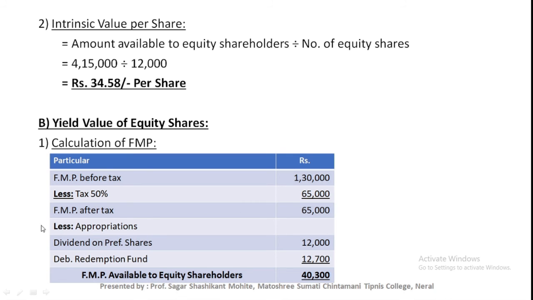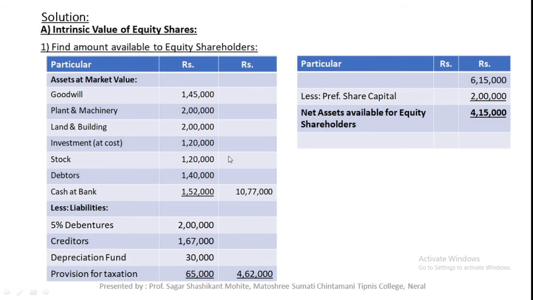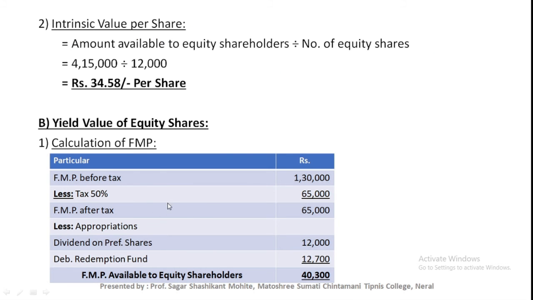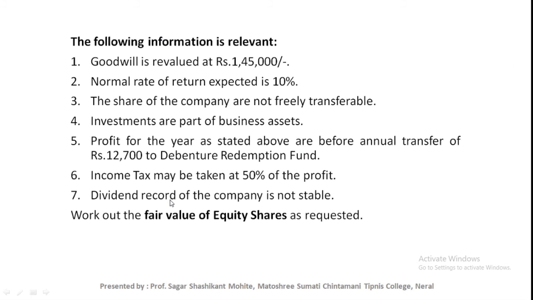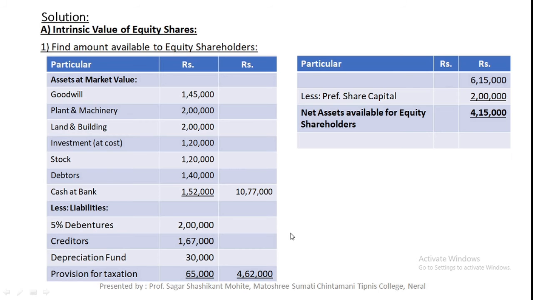Now less appropriation. For calculation of FMP, you just need to deduct the dividend on preference share and debenture redemption fund. The debenture redemption fund, that is transferred to reserve, is 12,700, and the dividend on preference shares is 6% on rupees 2 lakhs, that is 12,000 rupees.